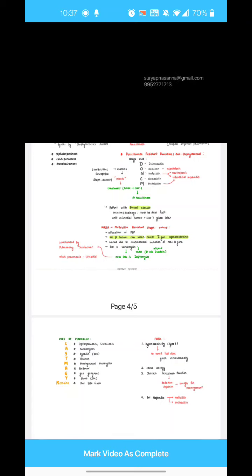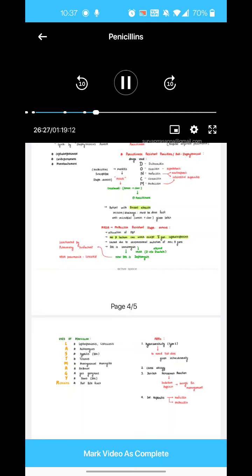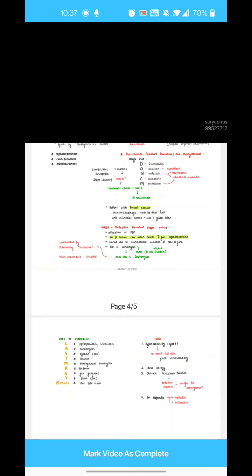Now penicillins, the first penicillin to be discovered is penicillin G, and it is obtained from a fungus.